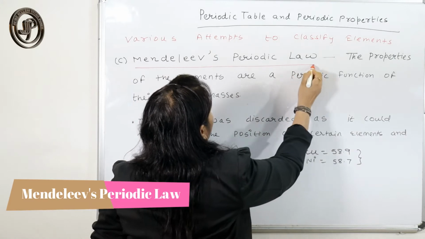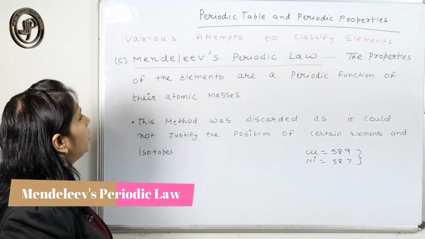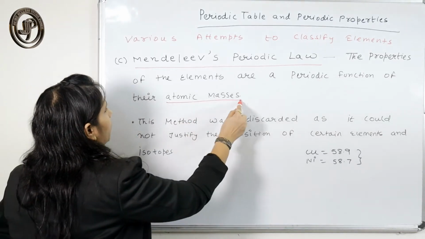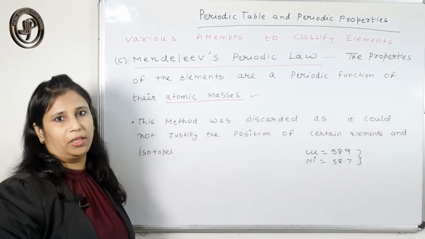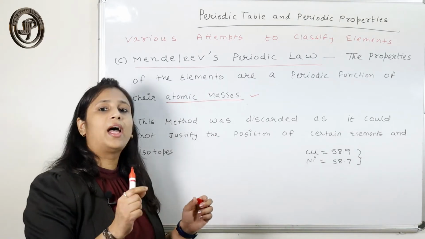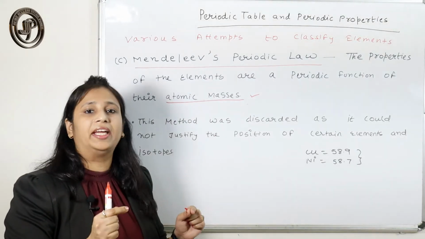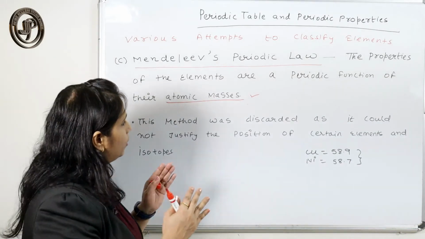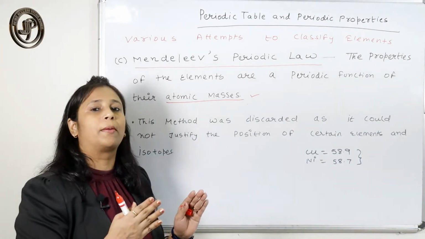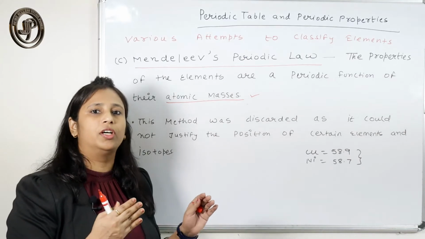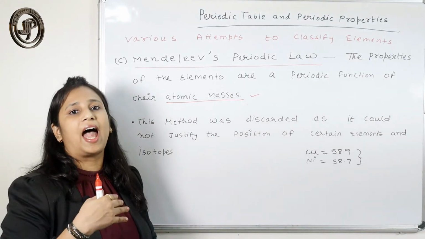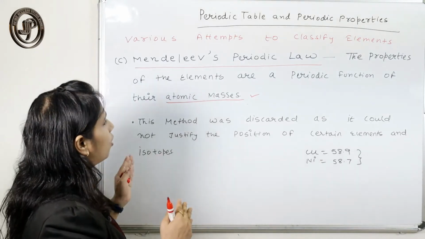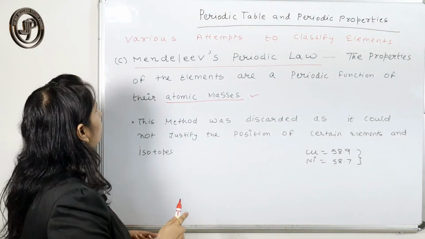Mendeleev's periodic law states that the properties of the elements are a periodic function of their atomic masses. What does it mean? It means that when the elements are arranged in increasing order of their atomic mass, he found that there is a repetition of their properties at regular intervals.